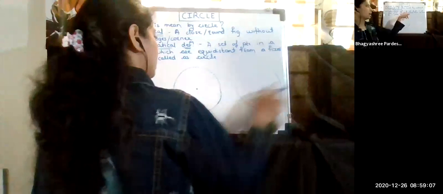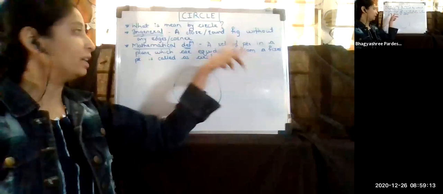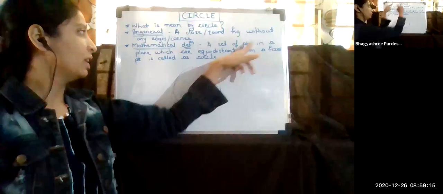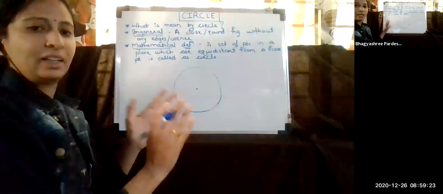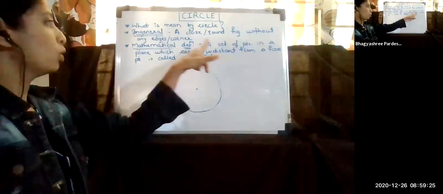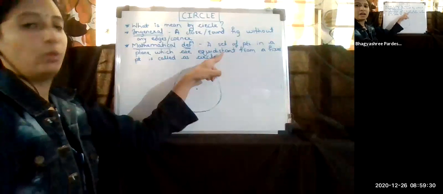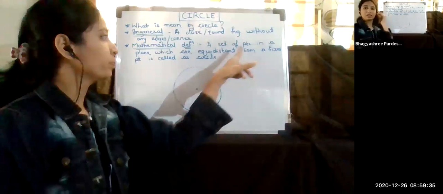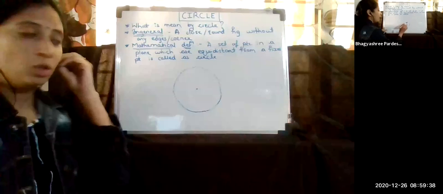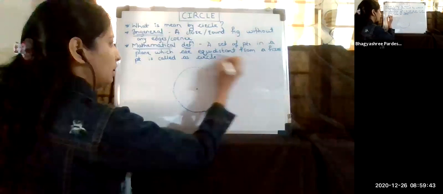So what is this? A set of points. What are we saying? A set of points in a plane. Plane means simply, if you see, this board is a plane surface. So this type of surfaces, which are plane, are called a plane. So a set of points in a plane which are equidistant. Equidistant means which are at an equal distance. From where? From a fixed point. It's called a circle. So what we are saying is, we have some set of points which are at an equal distance from a fixed point.